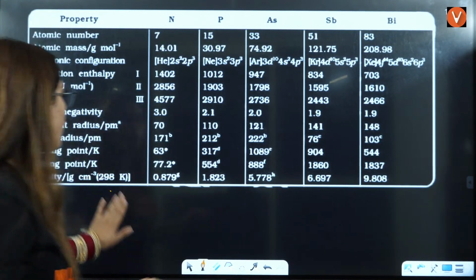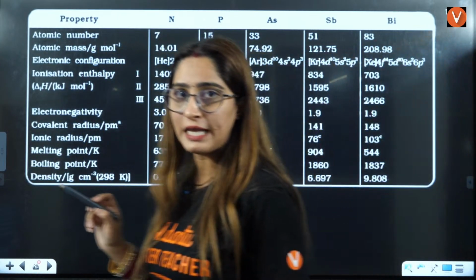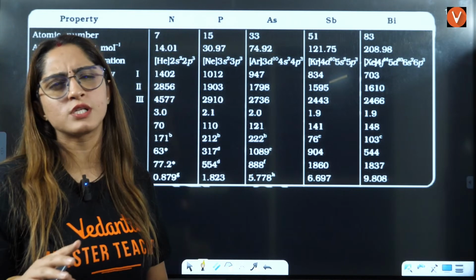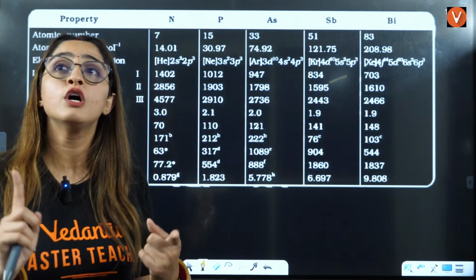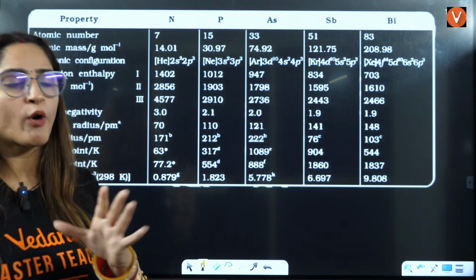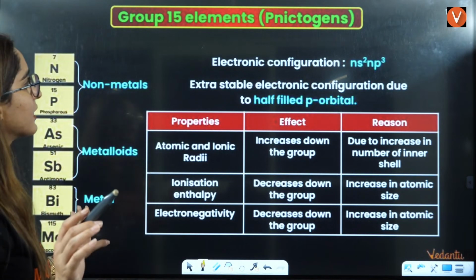Yes. Now, let us talk about next table, that is group number 15, right? So in group number 15, 16 and 17, mostly the questions are based on electron gain enthalpy, and there are some important parts that I'll tell you. That is hydrides also is very important in that case, right?